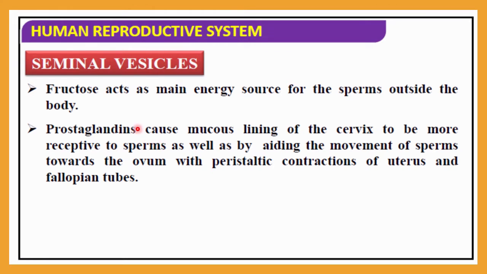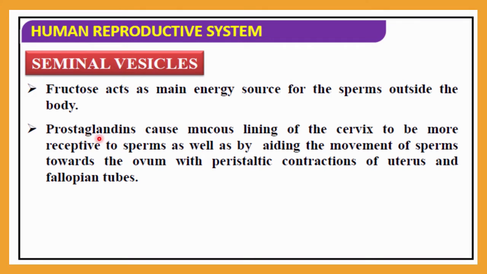The seminal vesicle secretion, which is alkaline in nature, contains fructose. Fructose acts as the main energy source for the sperms outside the body. So sperm will get nutrition from the fructose, and as a result that is the main energy source outside the body. The second component is prostaglandin.